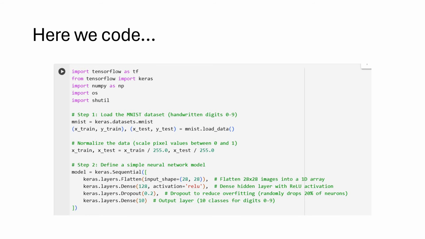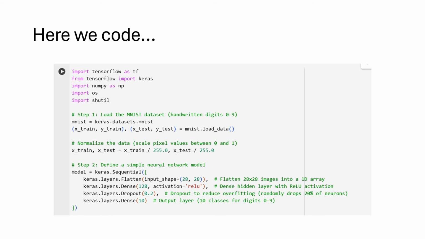It's a very simple piece of code where in the first step, we are going to load the MNIST dataset, which has the handwritten digits 0 to 9. Then, as usual, we will have to normalize the data. We'll scale the pixel values to the range of 0 to 1.